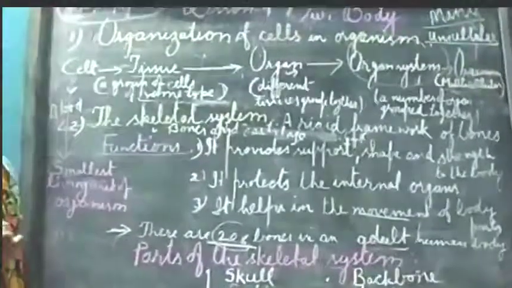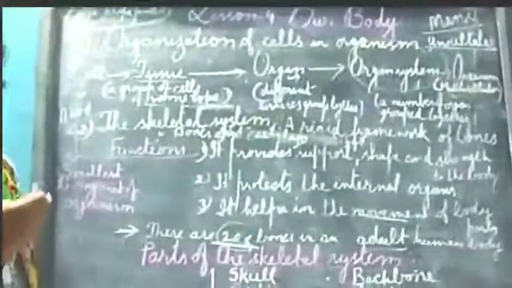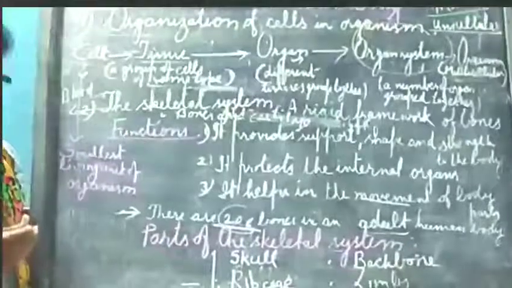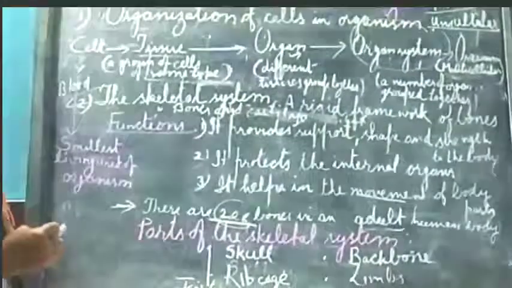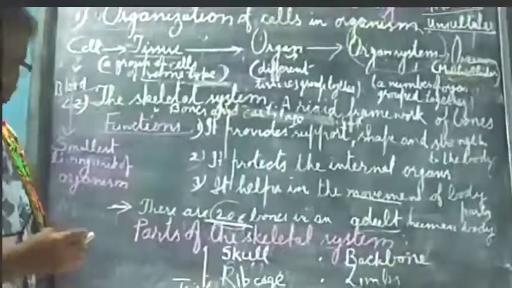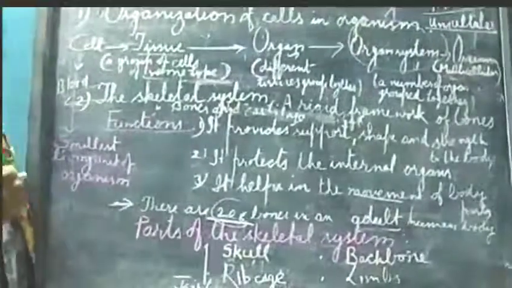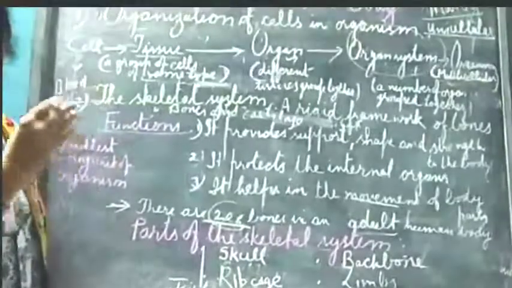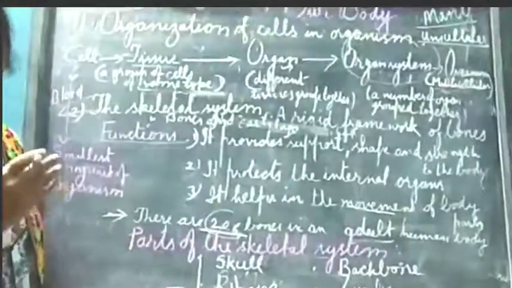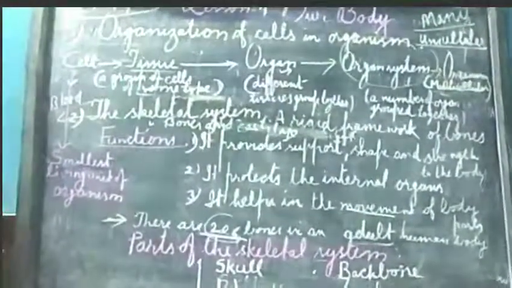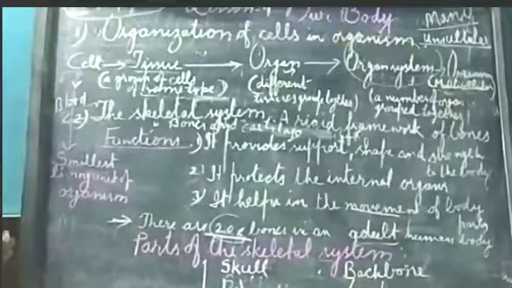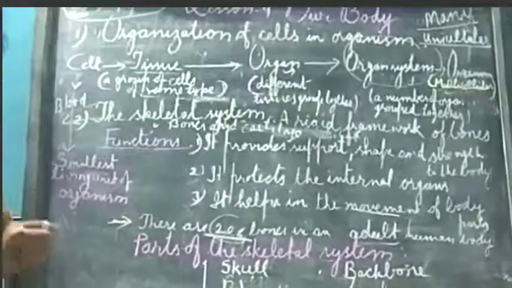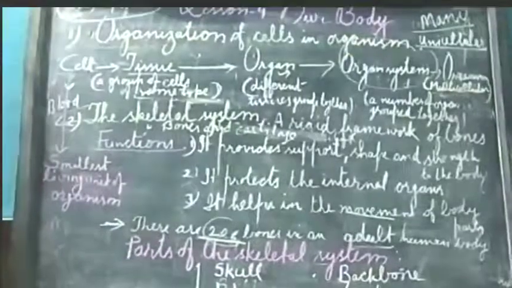Before starting the next video, there are 3 questions in your book. Page number is 33. You have to do them in your notebook. First question: name the organs of the digestive system. I just explained. You will write the answer: stomach, food pipe, small and large intestine, rectum, anus, etc. Second question in your book: name the organ system that comprises the brain, nerves and spinal cord.